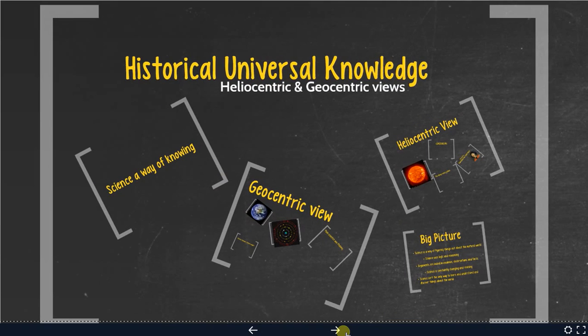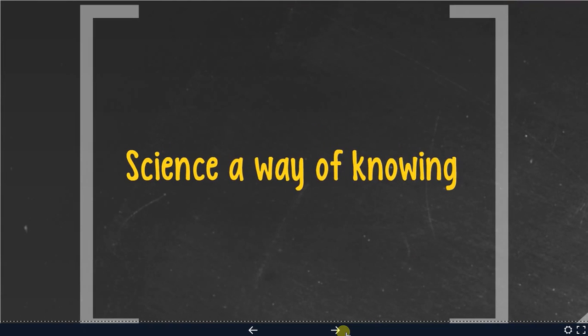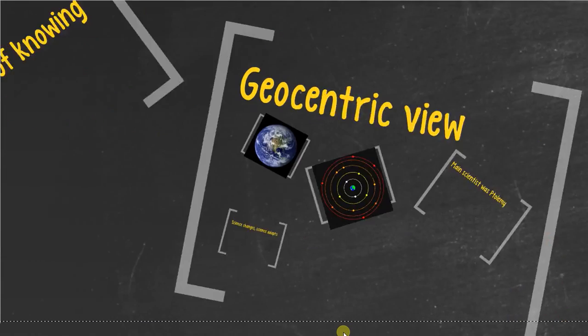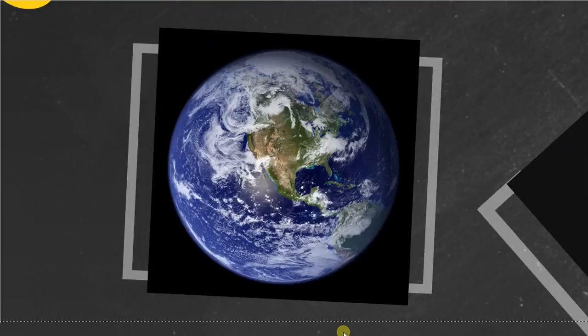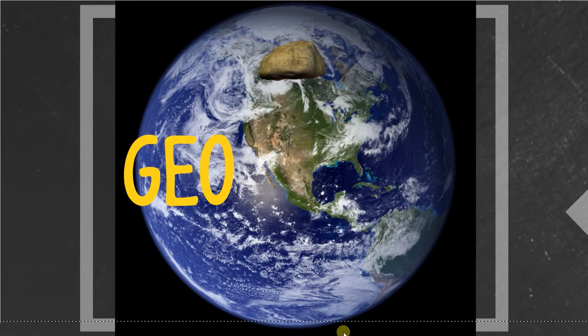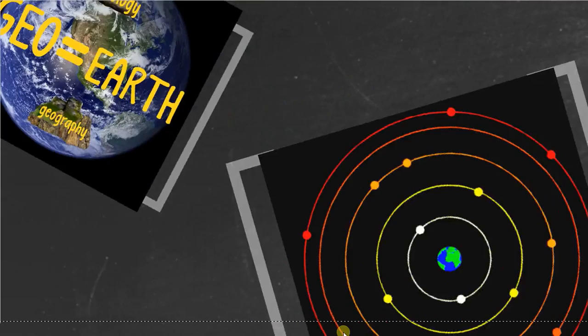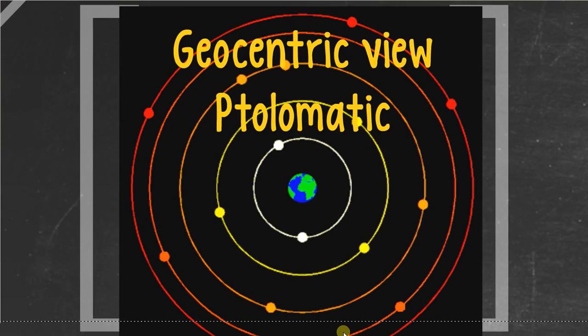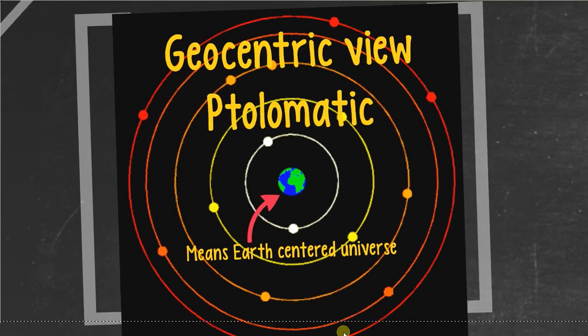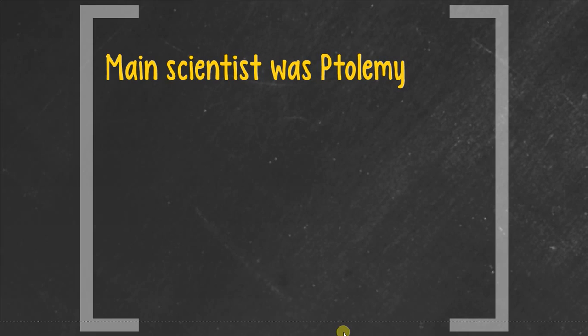Alright, so we first talked about the heliocentric and geocentric views. You should have picked up that science is a way of knowing or understanding the natural world during this section. We started with a geocentric view. Now remember the term geo as in geology or geography. Geo means Earth. The geocentric view, also known as the Ptolemaic view because of Ptolemy, means that the Earth is at the center of the universe. Now this was a wrong theory, but we like to talk about it because it shows us very well how science changes, science adapts when new information comes in.